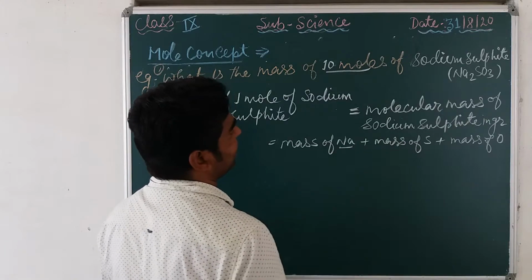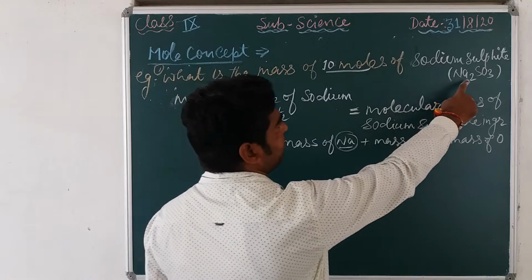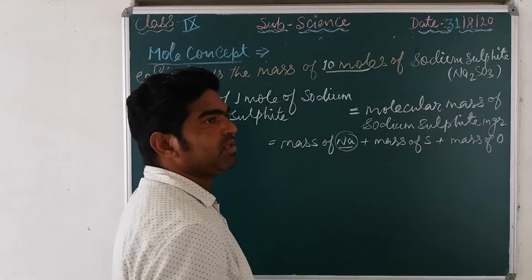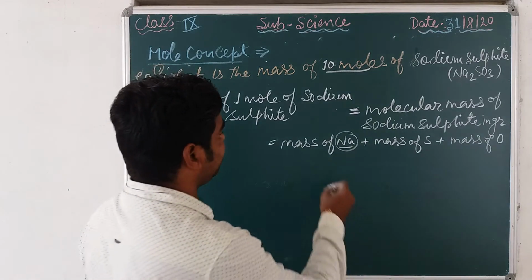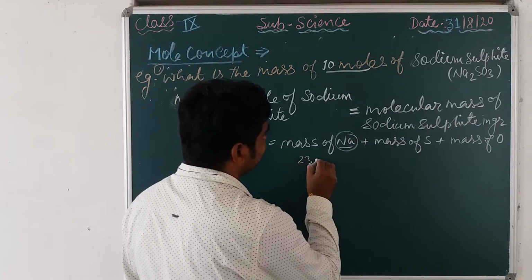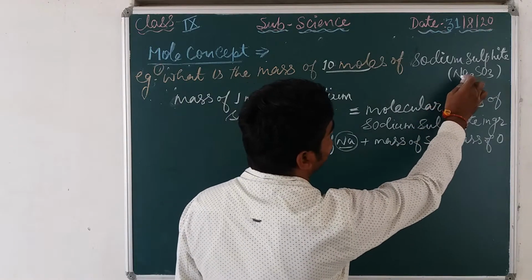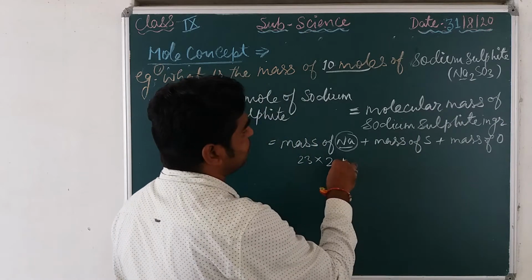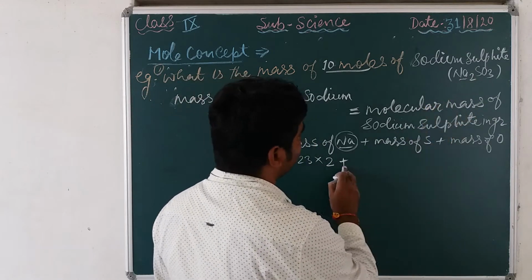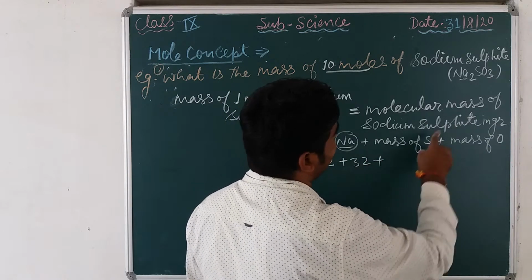So the mass of sodium is how much? 23. So 23 into how many sodium atoms here? 2. So multiply with 2. Then plus the mass of sulfur, which is 32, plus the mass of oxygen.